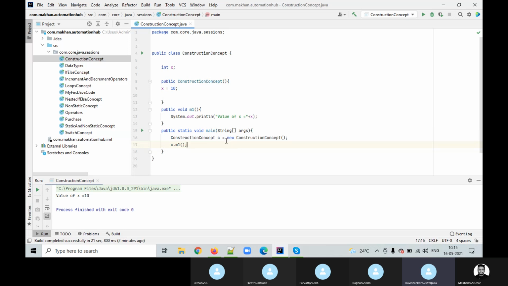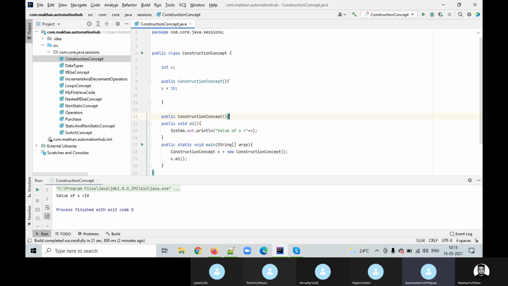So do one thing this time. When we are creating the object, in the constructor call, don't send an int, but send 15. Pass the argument as 15.